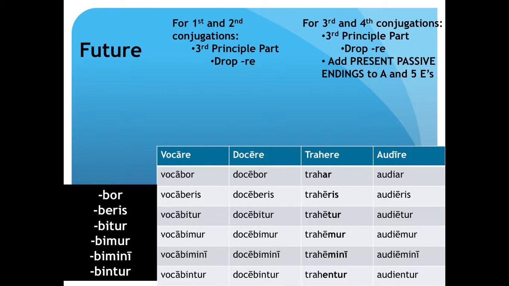The A and E's form is basically where the first person singular has an A where the RE has been dropped, and the rest have an E. The present passive endings, which have been added to the third and fourth conjugations, are R, ris, tur, mur, mini, and ntur, as mentioned before.